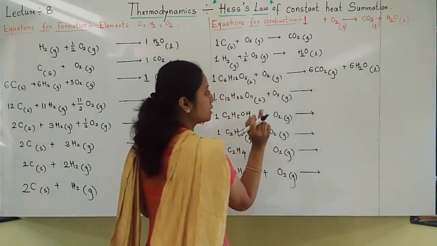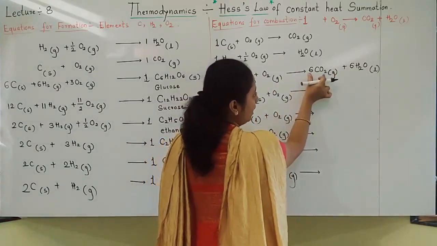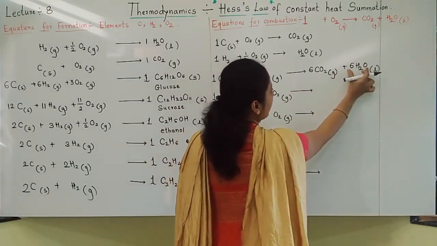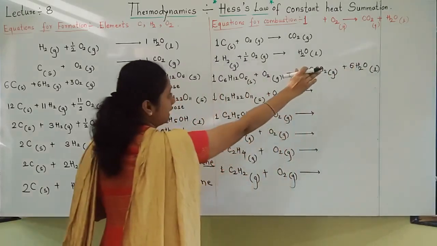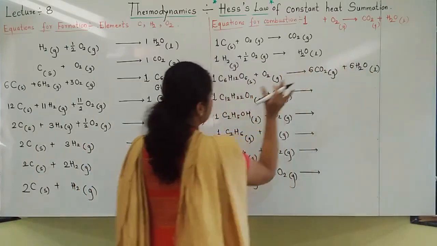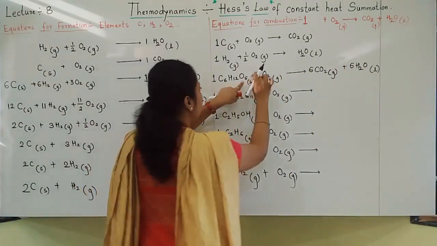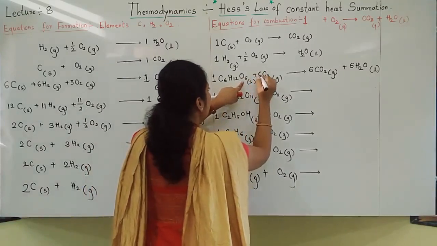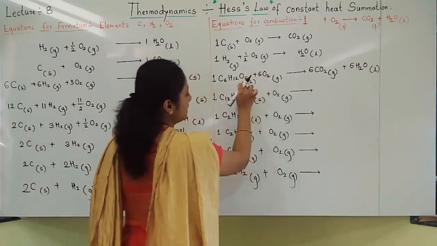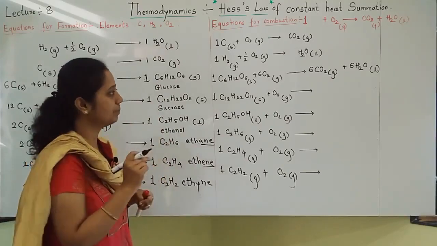Now see, balance the oxygens properly. How many oxygens here? 12 plus 6, 18 oxygens. Right side balancing is over. Out of those 18, 6 are already in glucose, so I should write 6 here so that this becomes 12 plus 6, 18. Like this balance the oxygen at the end for a combustion reaction.